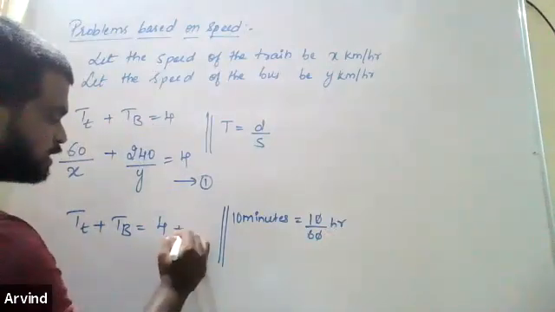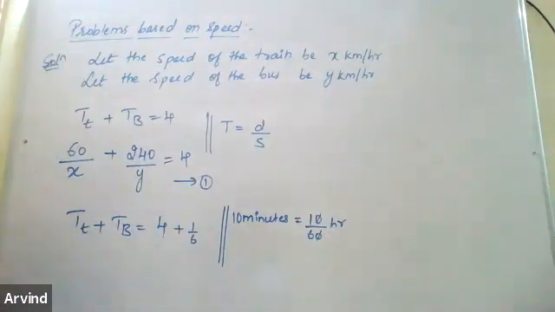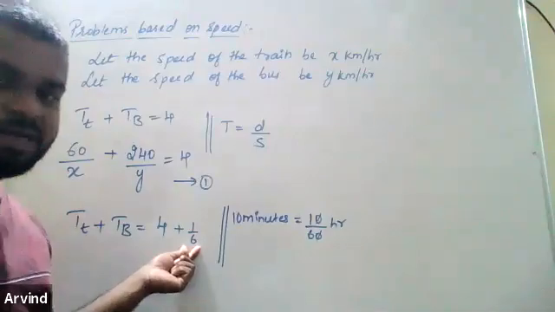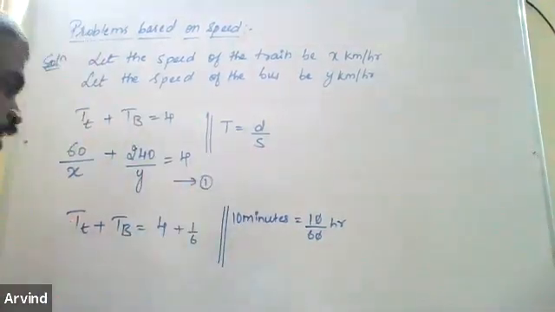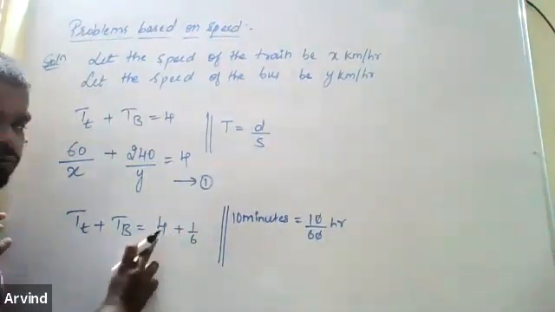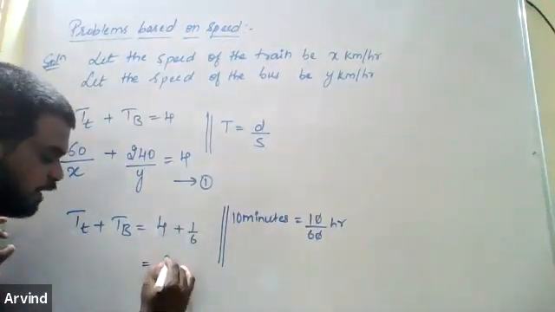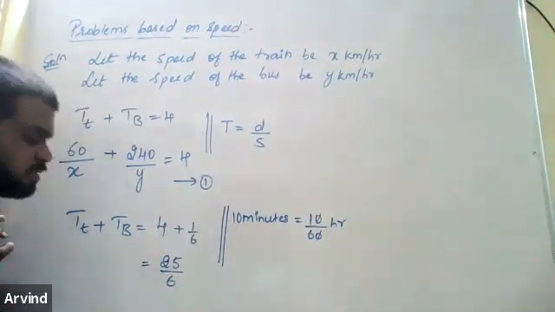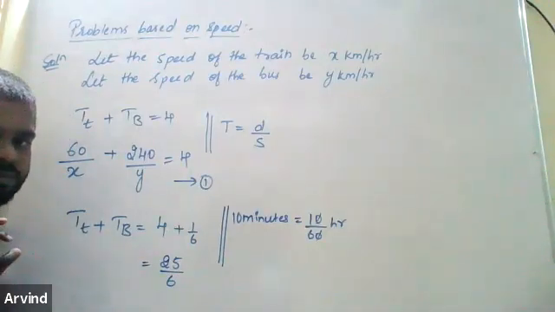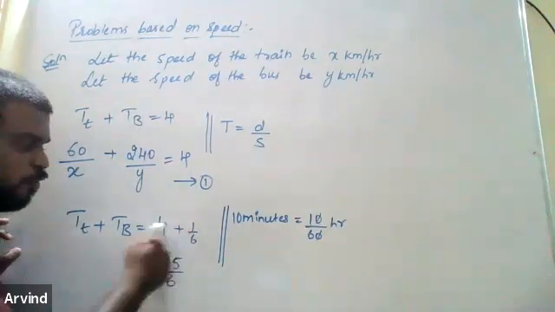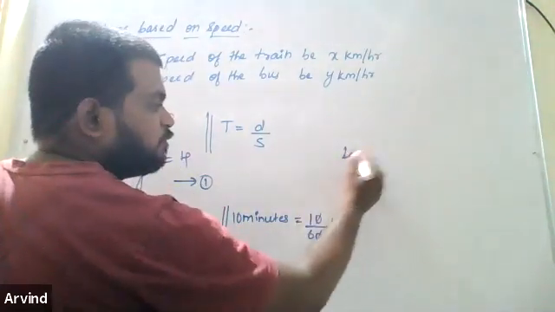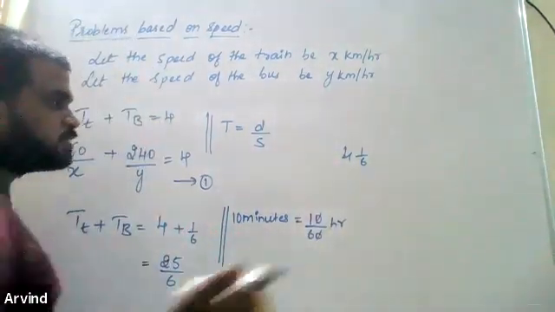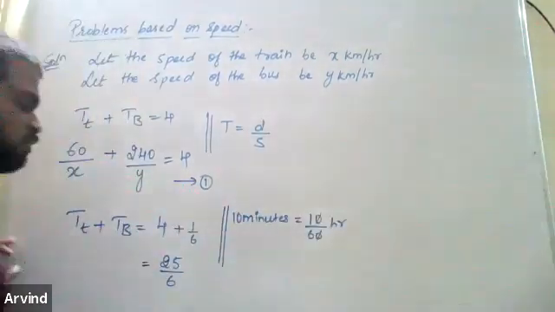So I write 4 plus 1 by 6. This 1 by 6 is nothing but 10 minutes more, extra 10 minutes along with 4 hours. Let us simplify this. 4 plus 1 by 6, if you simplify it, you will get 25 by 6. You can do it on your own. 6 4s are 24, 24 plus 1 is 25, 25 by 6. You can take the LCM and do it, your wish.